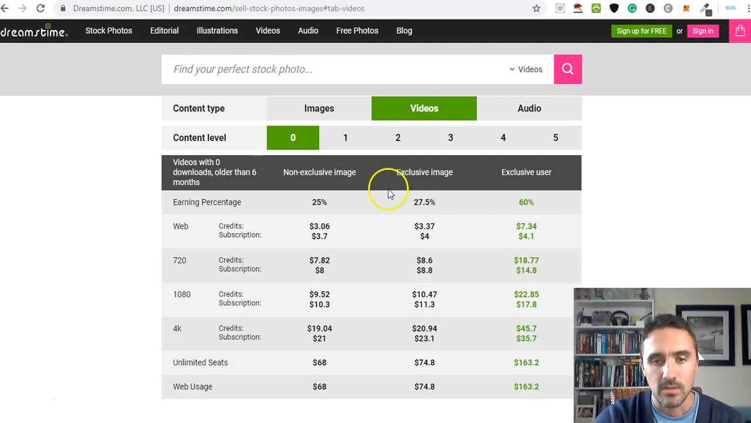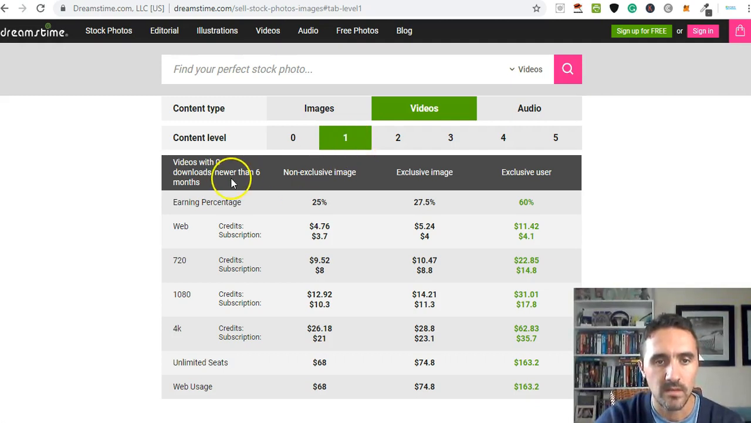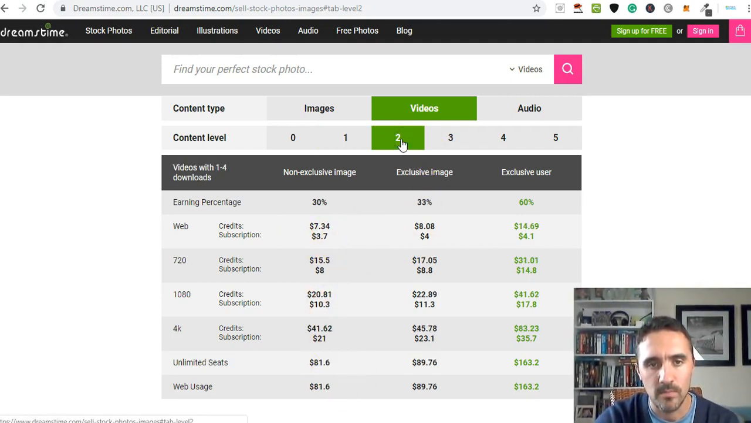So whilst all this sounds great, let's have a look at some actual earnings. So we've got a video here. This is how much you can expect to earn. So videos with no downloads, which are newer than 6 months, these are some of the figures that you can expect to earn. If we then take it up one, you've then got onto content level 2. So you've now got videos with 1 to 4 downloads. So if you uploaded a video and, let's say for argument's sake, it's had 3 downloads, this is how much you would expect to earn from that video.